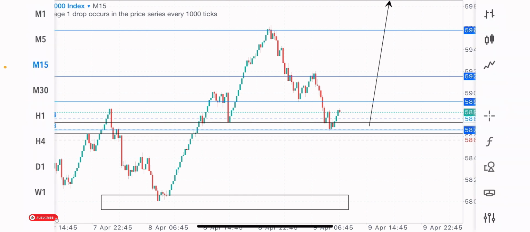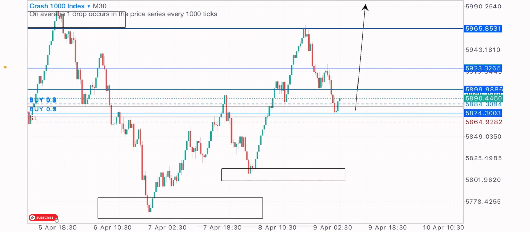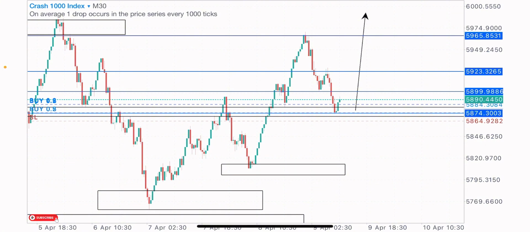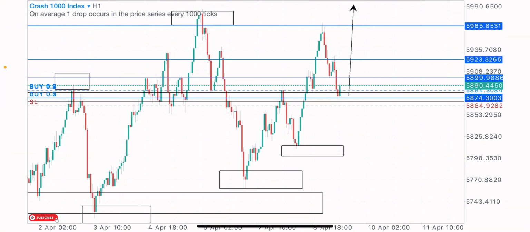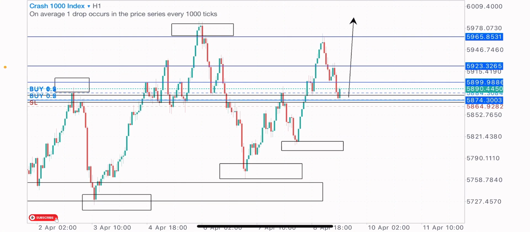So that's this, guys. That's how to take the buy trade on this index, by spotting the market structure, identifying my levels and zones, then scaling down to a lower time frame for my entry point.